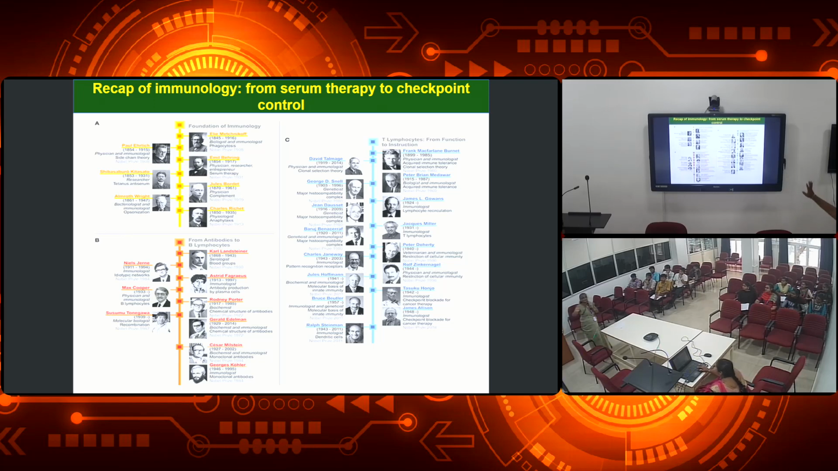These are all the people who worked together over time. These are all the people who worked from serum therapy to checkpoint control, what we are studying and what we know today in immunology. So all these people have contributed to the development of immunology so far. Okay, just to know.